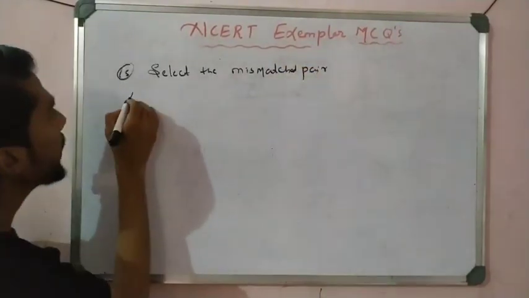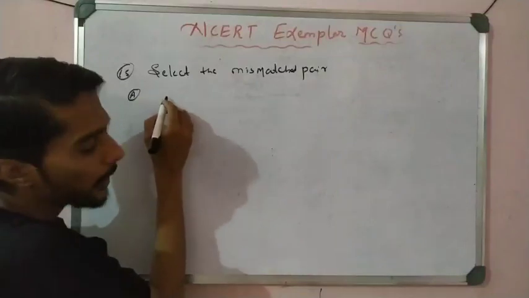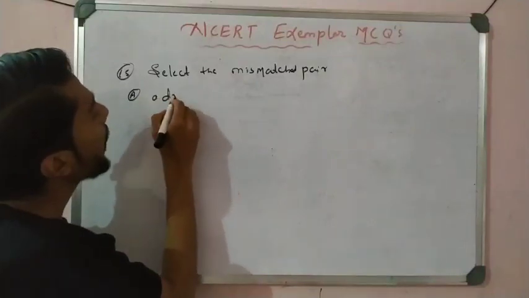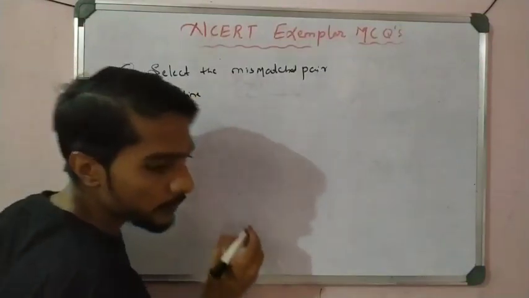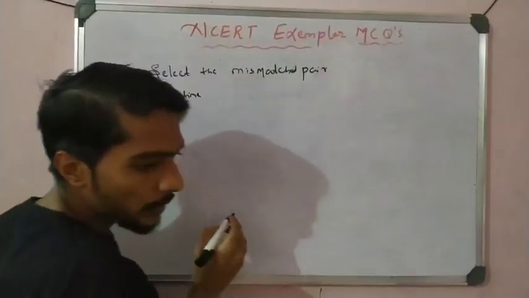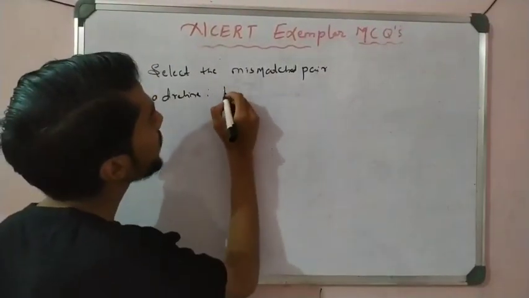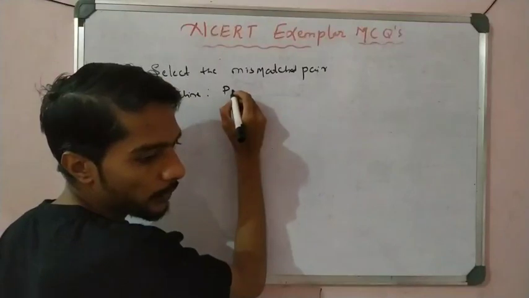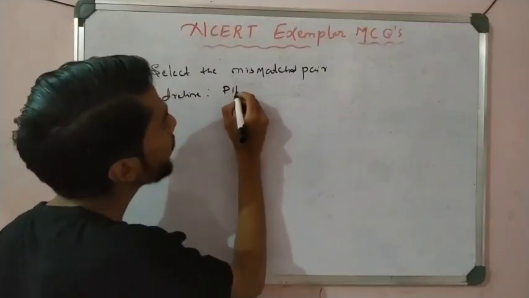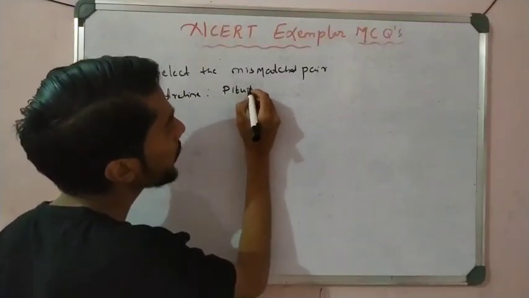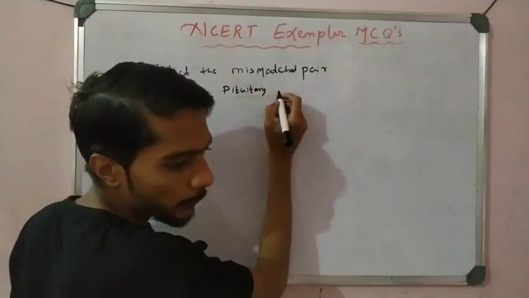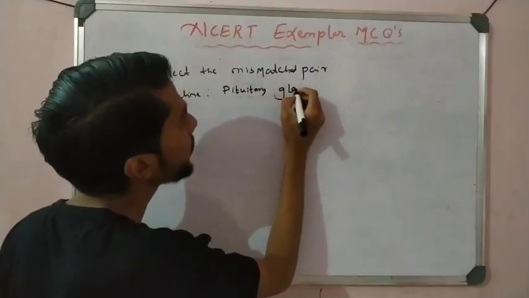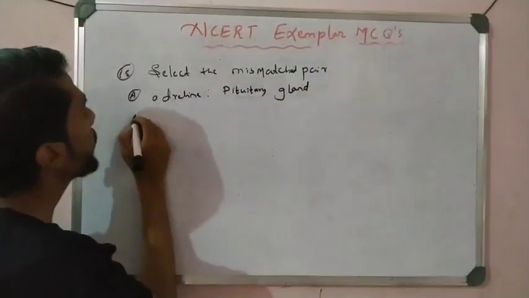First one, option A, adrenaline, pituitary gland. This is the one pair.